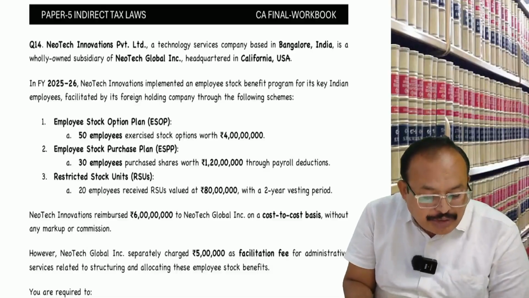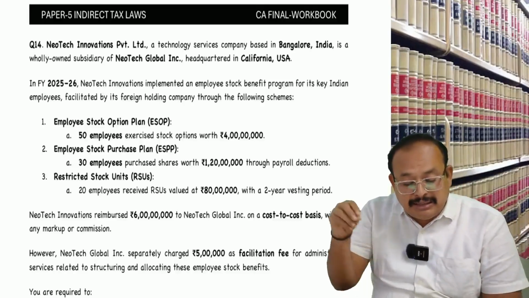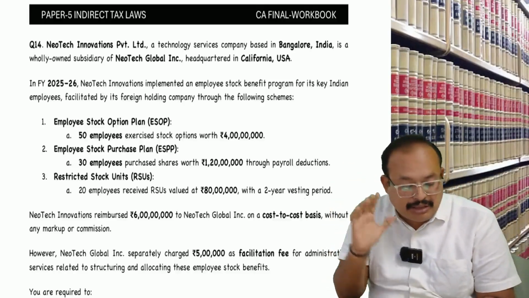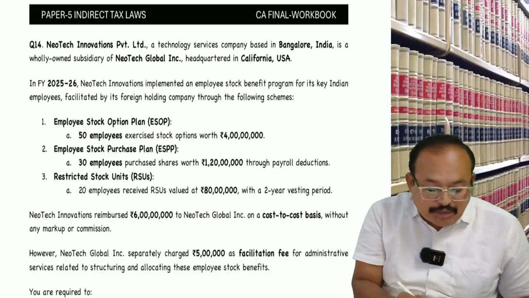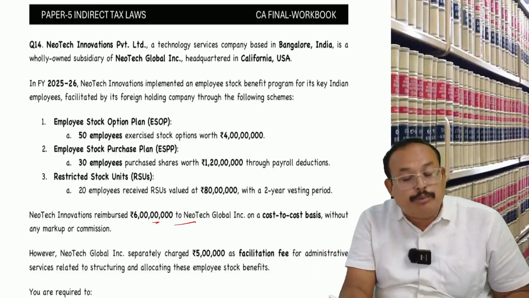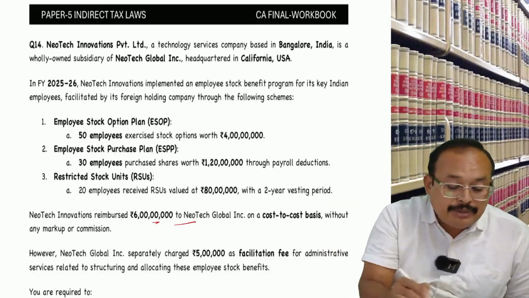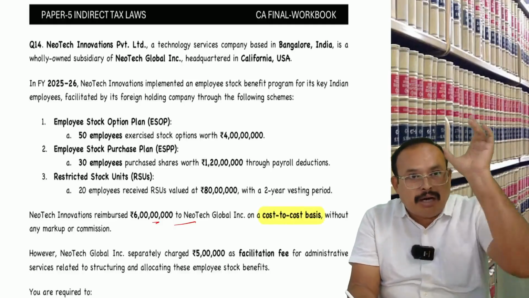Restricted stock unit, 20 employees received RSUs valued at 80 lakhs, with a 2 year vesting period, lock-in period. Neotech Innovations reimbursed 6 crores to Neotech Global Incorporation on a cost to cost basis without any markup.